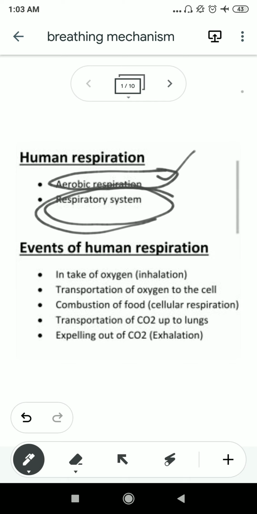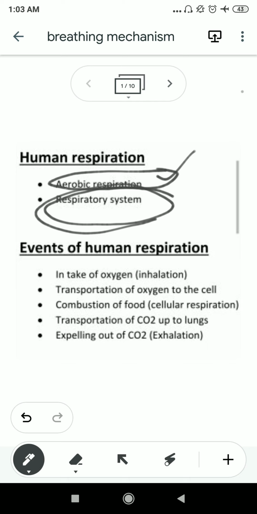Humans can intake the oxygen and utilize it for releasing energy, that means for the oxidation of food. Now human is a complicated organism, a higher organism, so respiration in humans is also a very complicated process. It is very easy to understand that a human will show a complicated process of respiration.